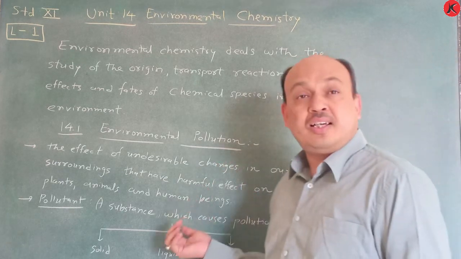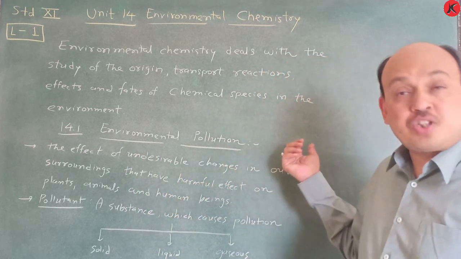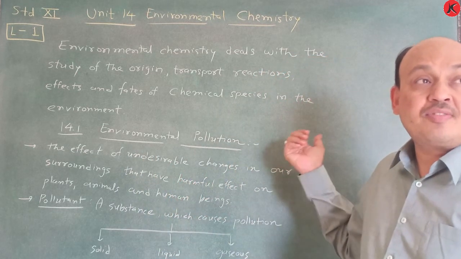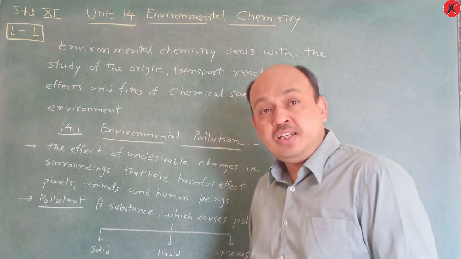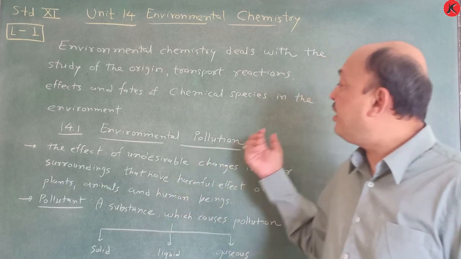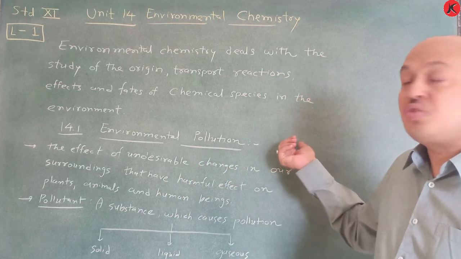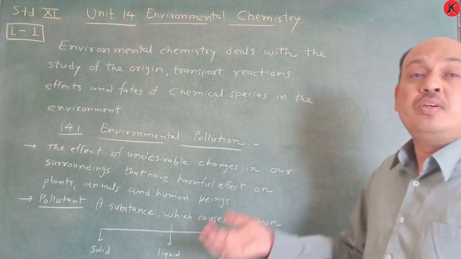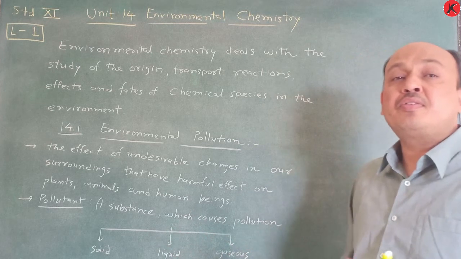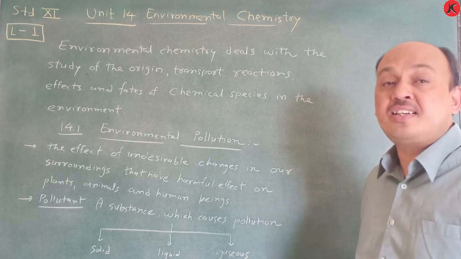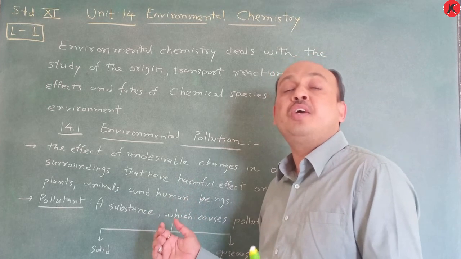Next one we have to learn in this chapter is water pollution, and then soil pollution, and then the remedy: how we stop the environment from getting dirty, so that we obtain fruitful results, which steps we have to follow.